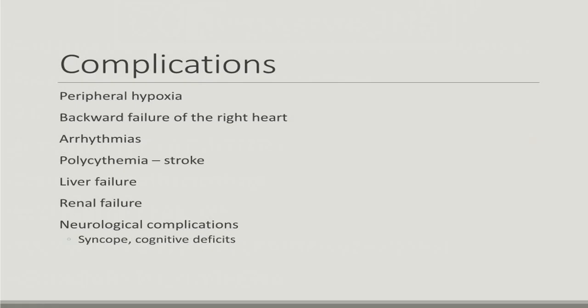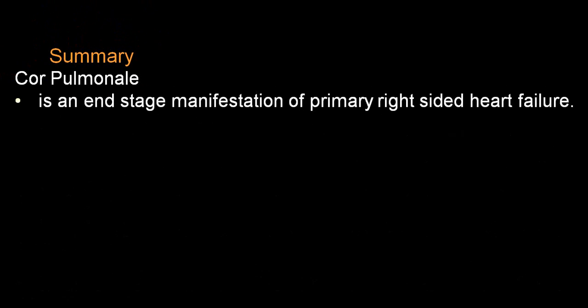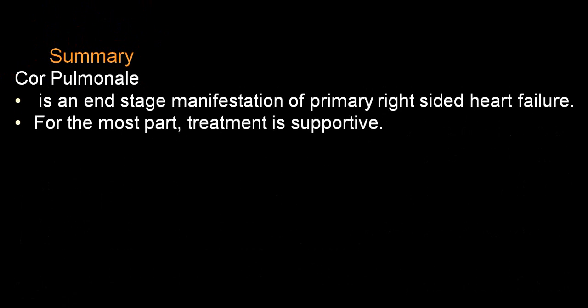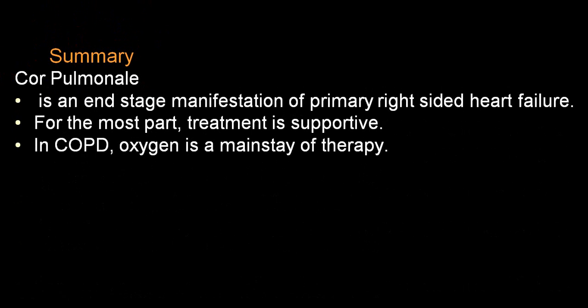So these are the complications we call hypoxia, right heart failure, cardiac arrhythmia, polycythemia, which can end up with strokes, and hyperuricemia. You can have liver failure, kidney failure, syncopal episodes, damage to the brain because of hypoxia, carbon dioxide narcosis, all those complications. So cor pulmonale, in an end stage manifestation, can have right heart failure. The most important treatment is supportive treatment. There is no cure.